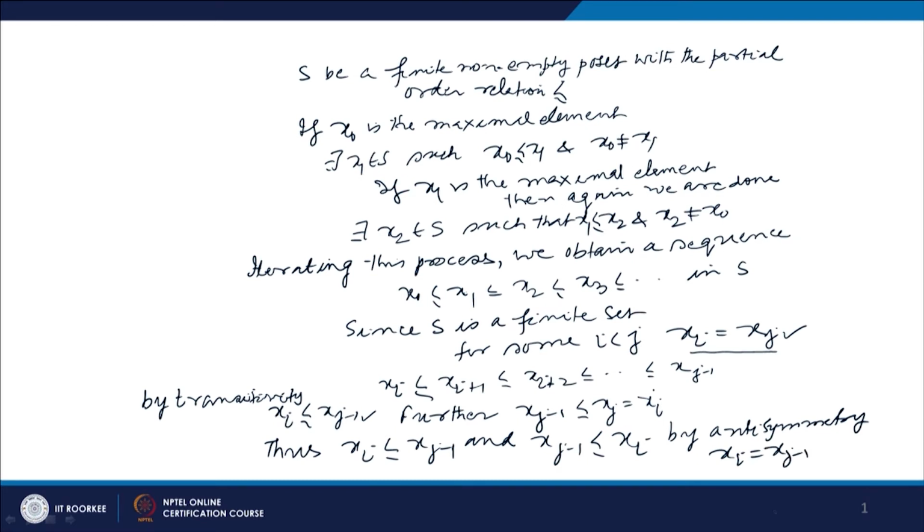But x j minus 1 precedes x j, and x j minus 1 is not equal to x j, so x j minus 1 strictly precedes x j. Since x i is equal to x j minus 1 and x j equals x i, this means x i strictly precedes x i.